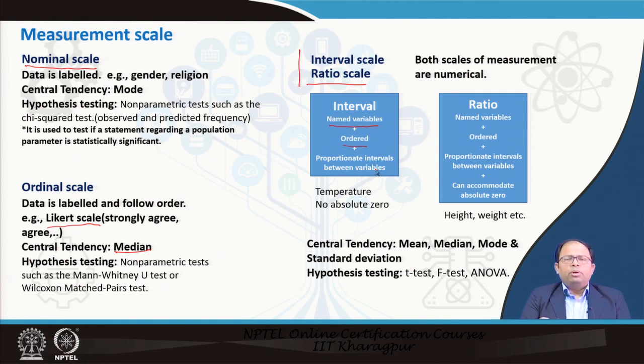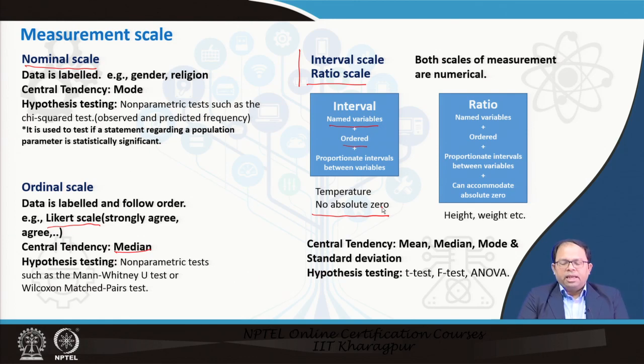But an even better example is temperature. If I say 1 degree increase in temperature, then it's a proportionate increase. That means from 0 to 1 and 1 to 2 is basically the same increase. So that interval between each value is maintained. And there is another thing, that there is no absolute 0. Even in temperature, if I say 0 degree, it's relative. So there is no absolute 0 in this particular scale.